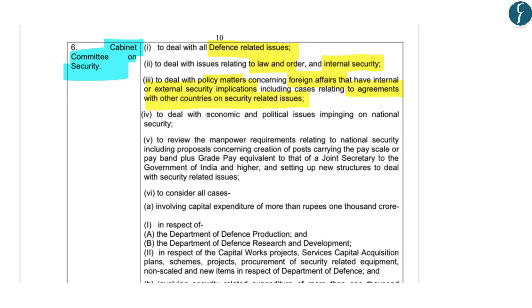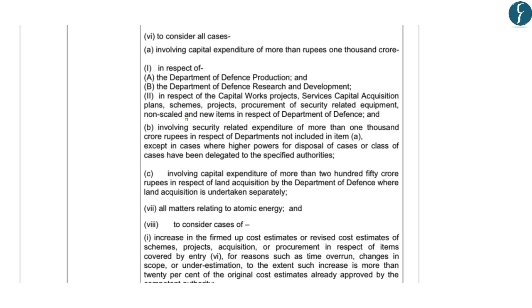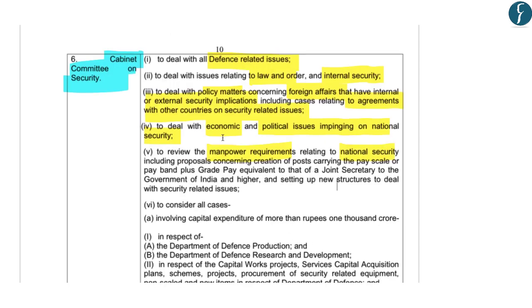Further, it deals with economic and political issues impinging on national security. It also reviews manpower requirements which are necessary to maintain national security, and it deals with expenditure related to internal security. So these can be said to be some of the important functions of the Cabinet Committee on Security.